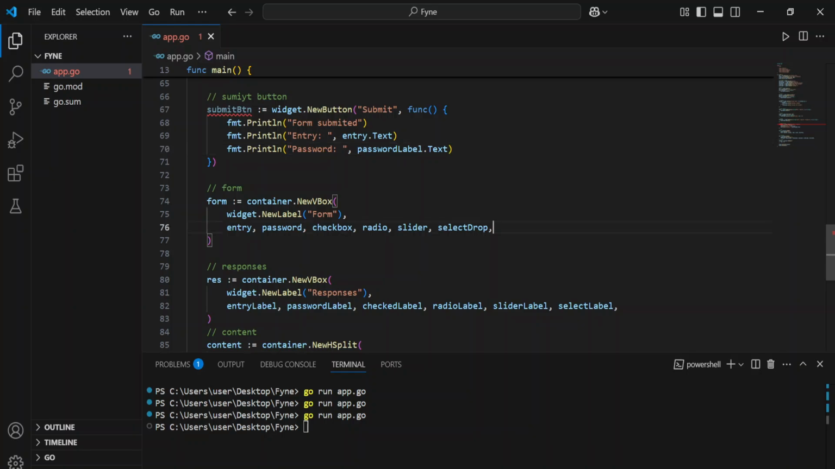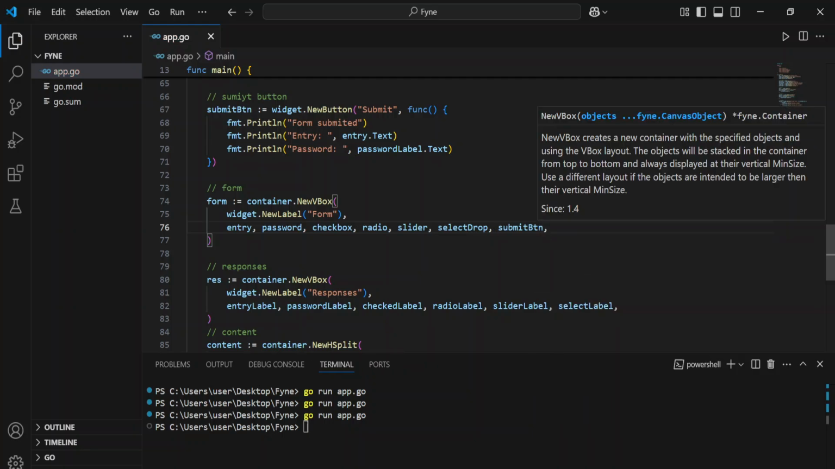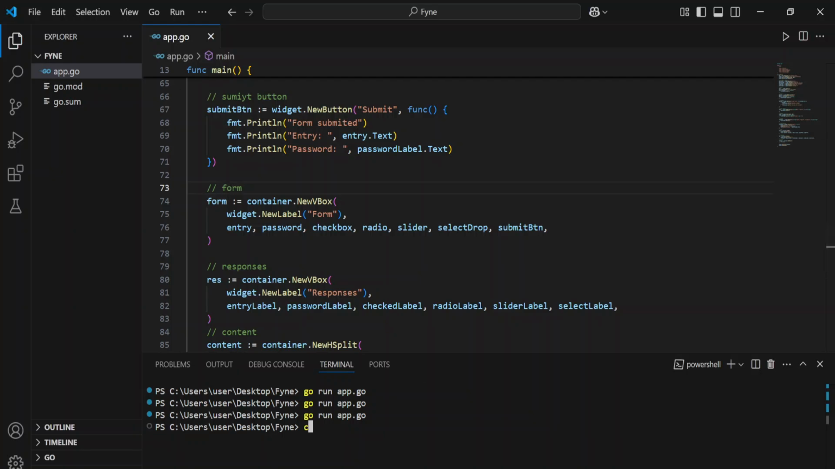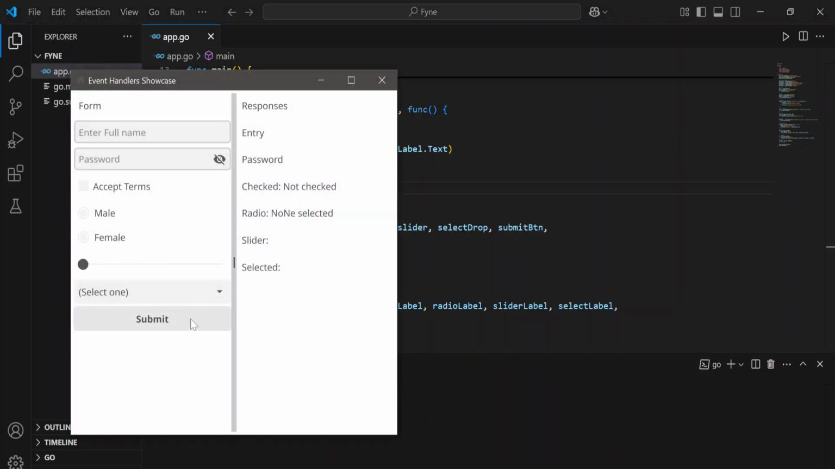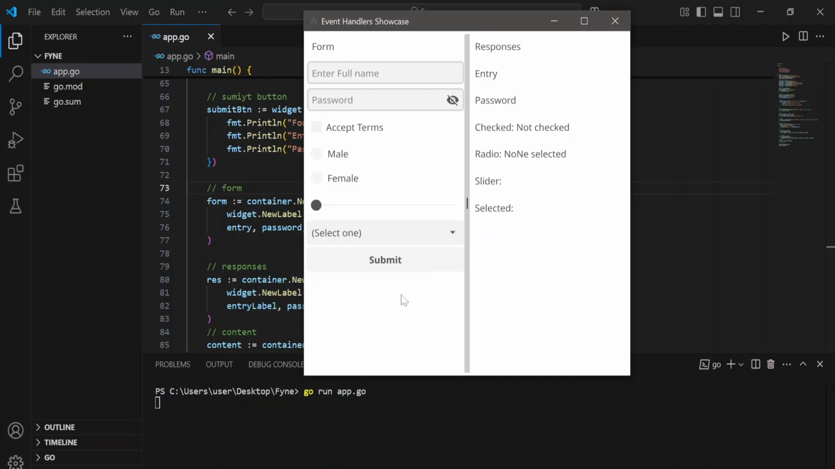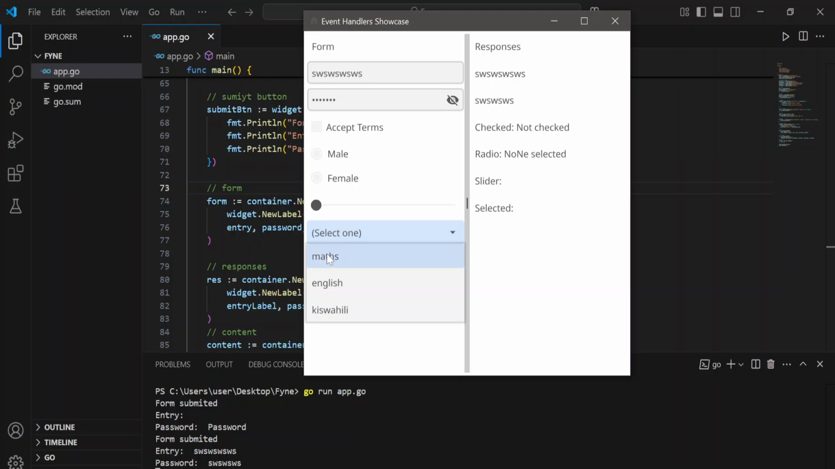So under the form we can add this button, submit btn, and then I'm going to see how it looks like. So we can run this so that we can be able to see. So now if I submit, of course form submitted, entry, password, then you can come here and say maybe the password, and then we submit it. As you can see, the entry inputs have been recognized.